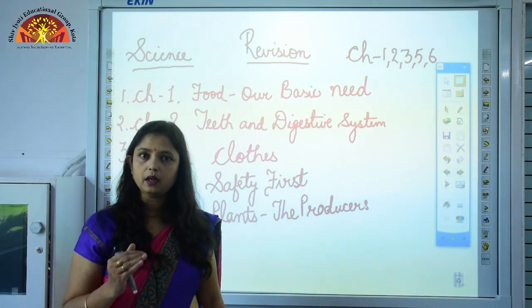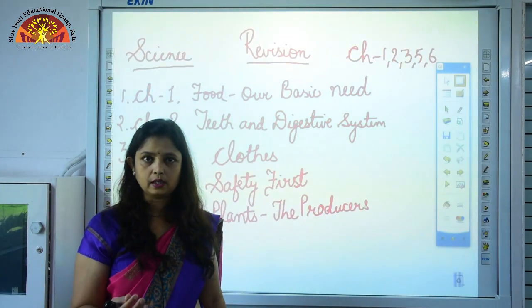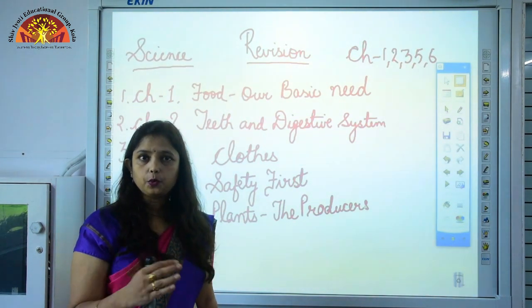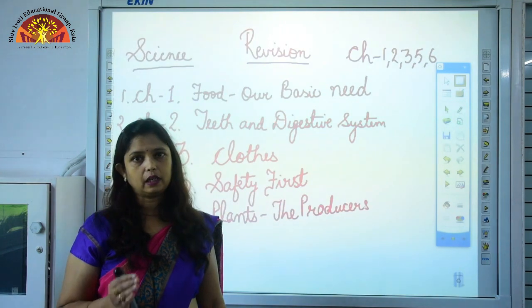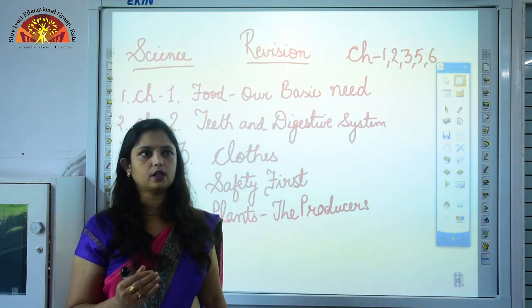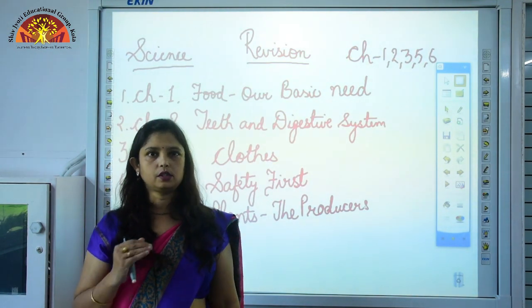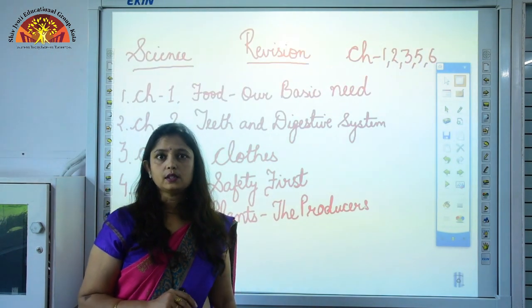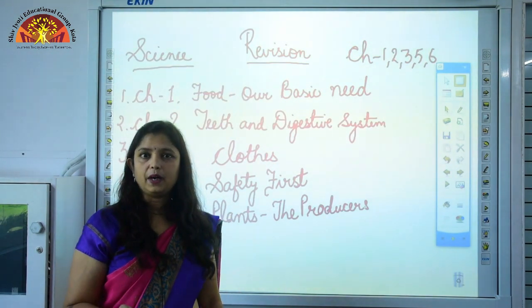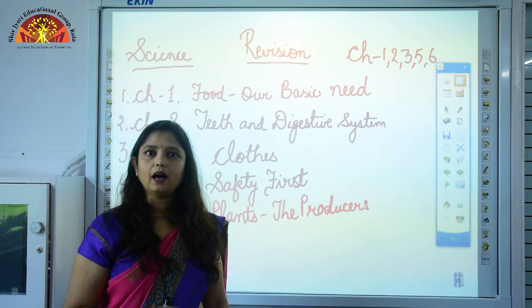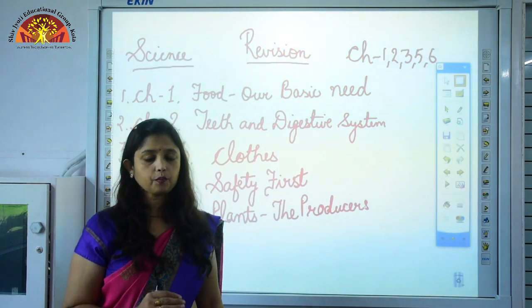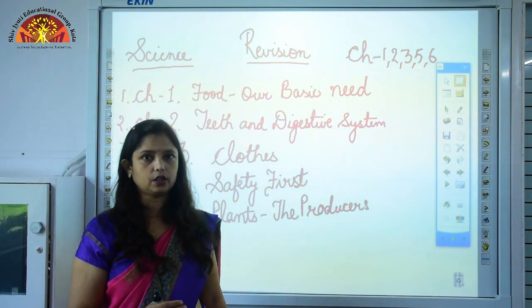Now food is prepared in the form of simple sugars. Then it is transported to different parts of the plant where it is used, and the extra food is stored in the form of starch. Okay. Now students, plants and animals are dependent on each other. It means they are interdependent. Now, how are they dependent on each other?